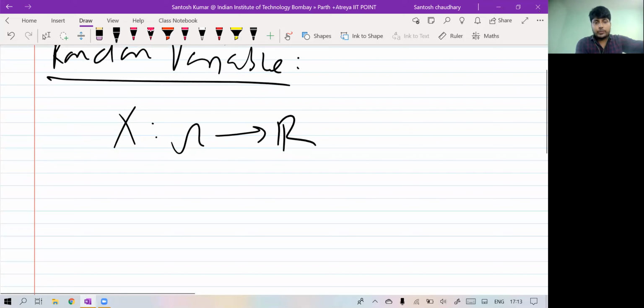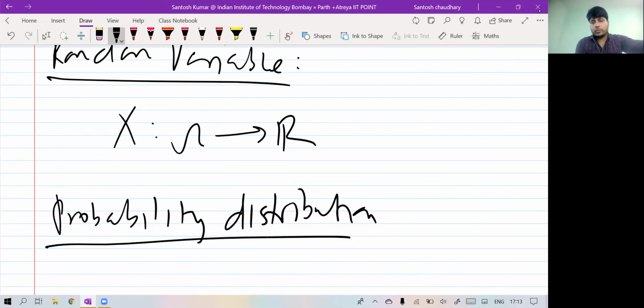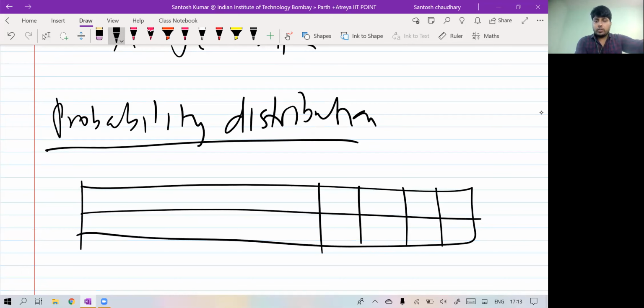Then we have seen probability distribution. Probability distribution is like a table. You can make a horizontal or vertical table. Suppose I make a horizontal one. This table is the probability distribution.